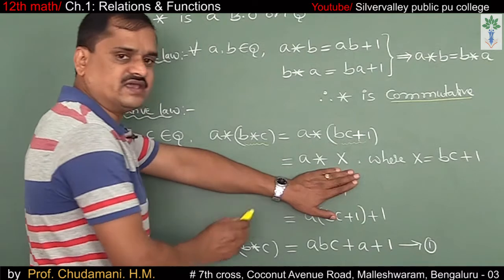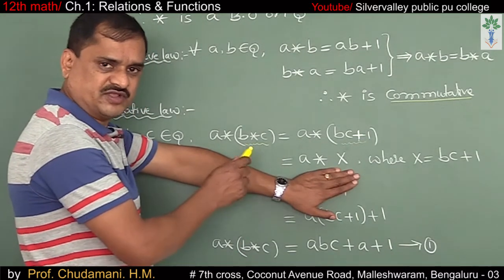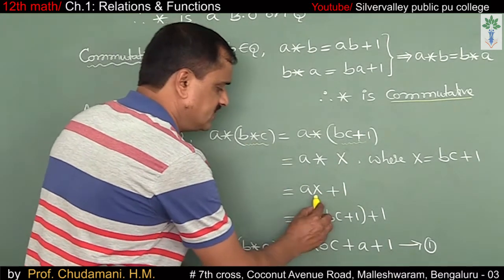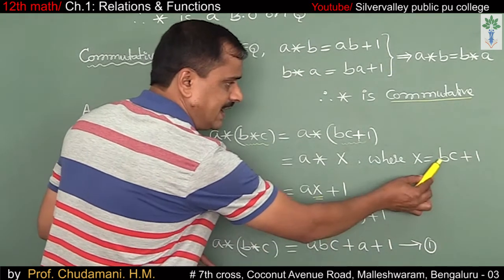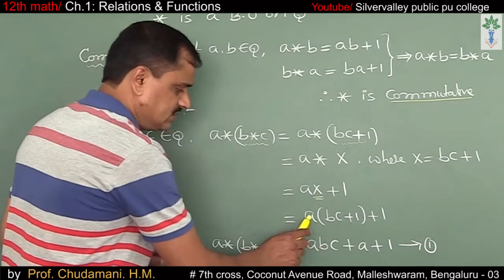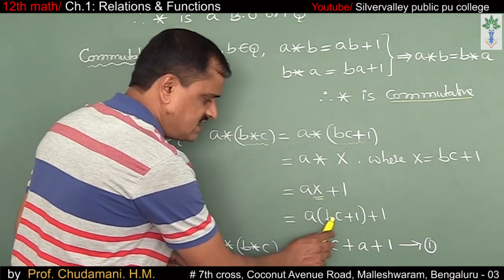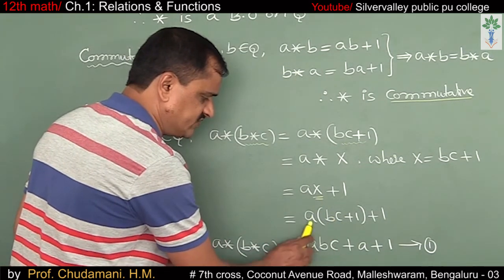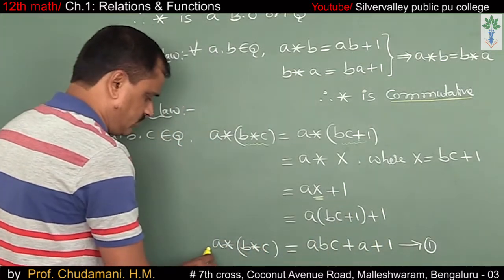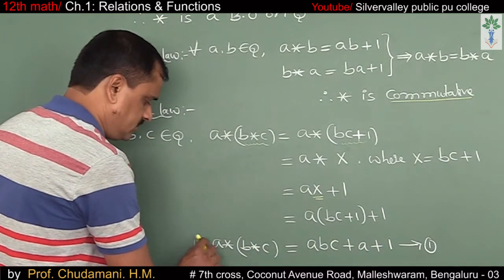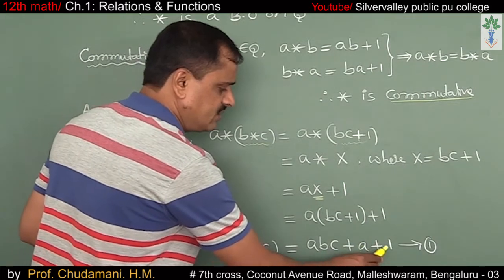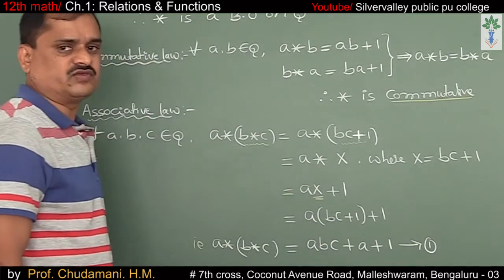This is just like a star b, that means ab plus 1, so ax plus 1. Replace x as bc plus 1, plus 1 as it is. Now multiply. A into bc means abc. A into 1 is a, plus 1. Therefore, a star (b star c) is equal to abc plus a plus 1. Say this is equation 1.